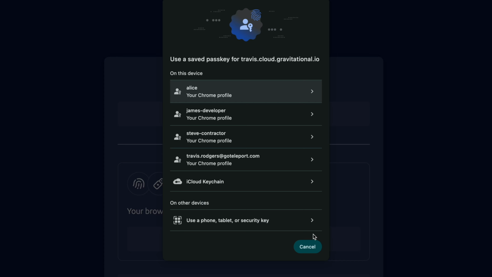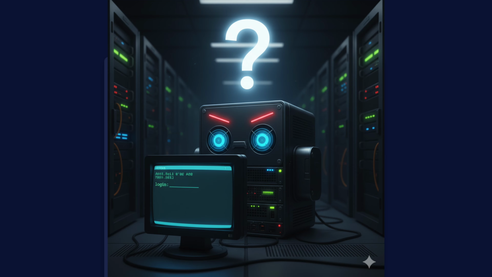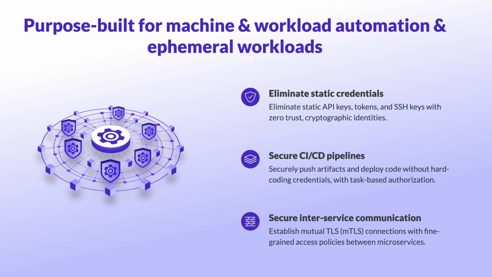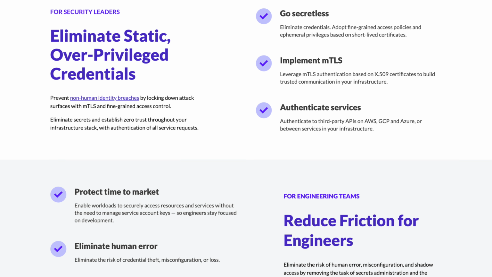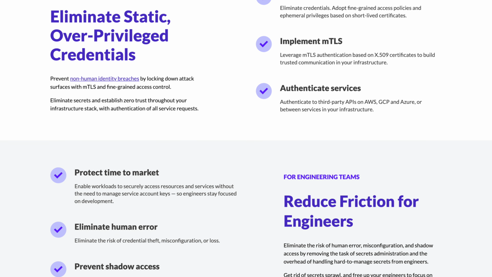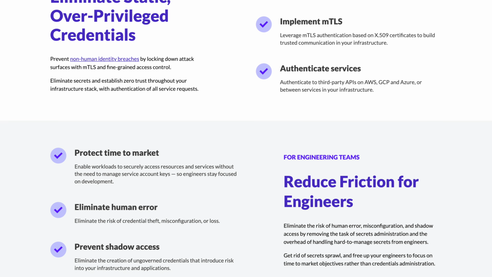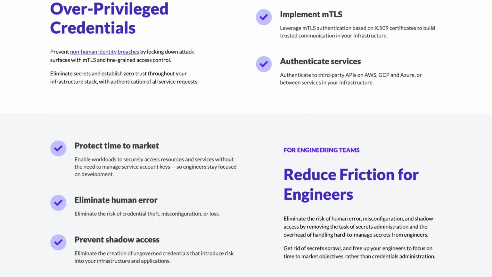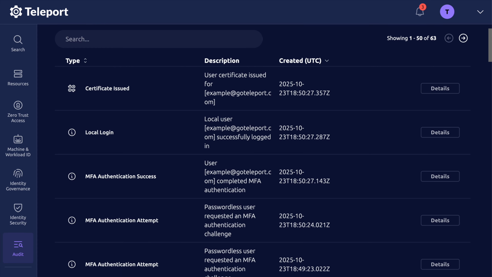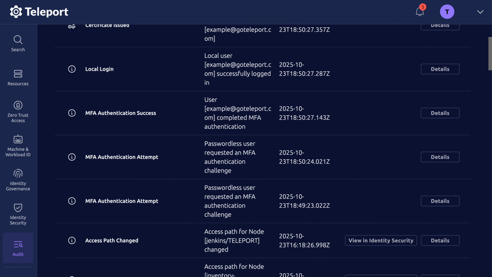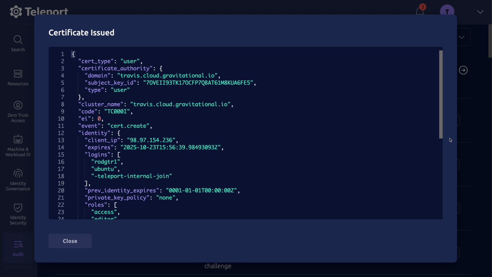Humans can respond to prompts and MFA challenges. Machines can't. They operate in a non-interactive mode, running processes for hours or even days. That's why Teleport extends identity beyond humans, giving machines and workloads their own short-lived and, when possible, device-bound and rotated, cryptographically verifiable identities that can't be easily stolen or shared by hackers. Teleport authenticates, authorizes, and audits every interaction, whether it's taken by a CI/CD job or a person.